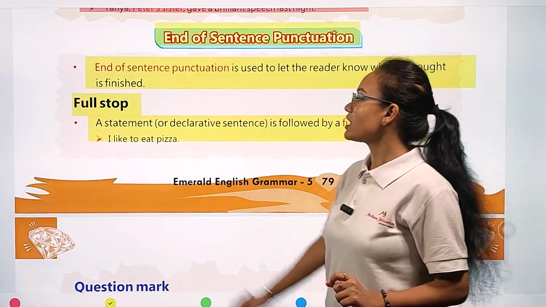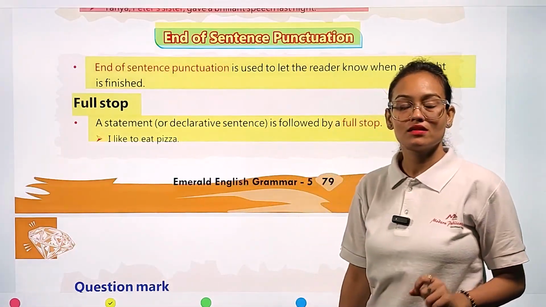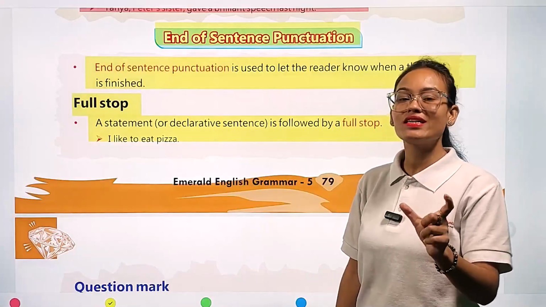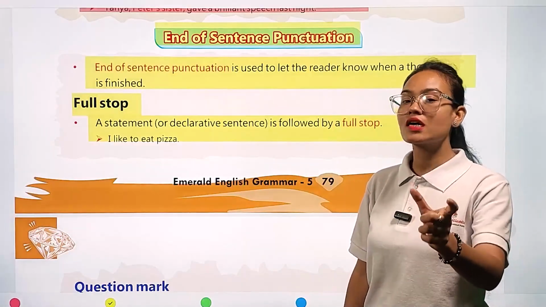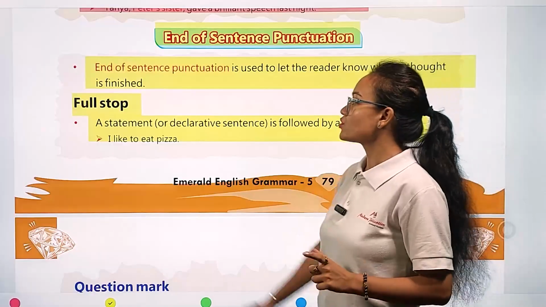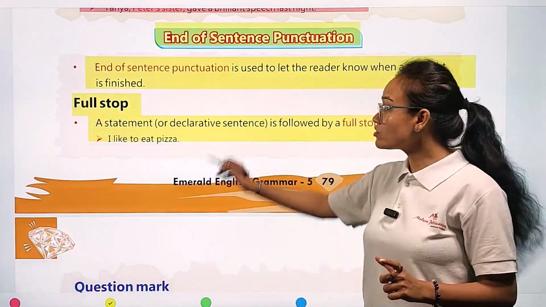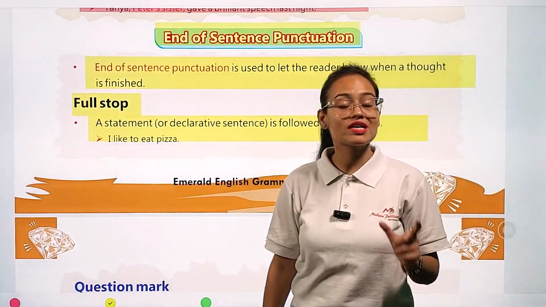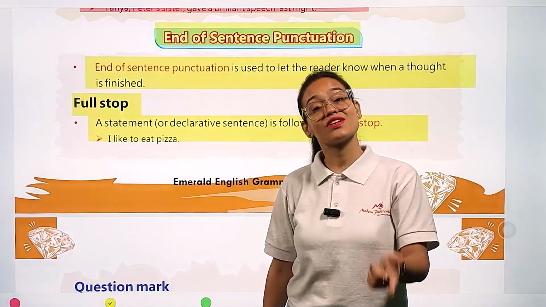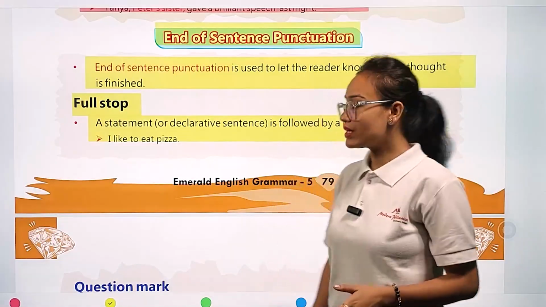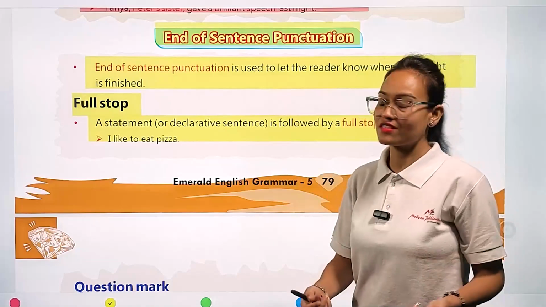Example, you can see here: I like to eat pizza. This is a complete sense. This sentence is making complete sense, so here we put a full stop. And the full stop is put in the case of affirmative as well as negative sentences. Affirmative means positive sentences.